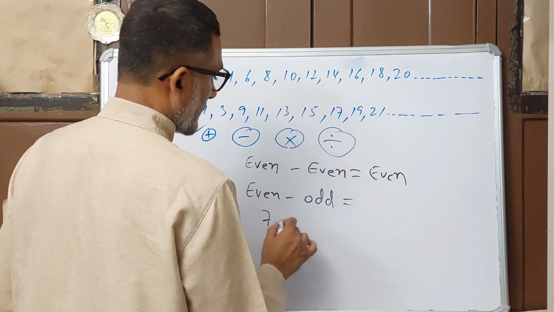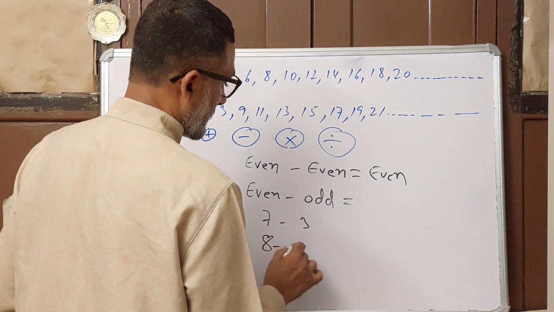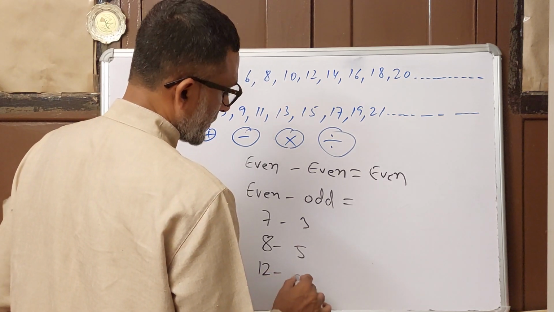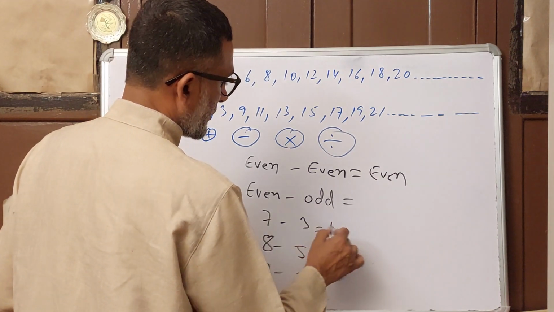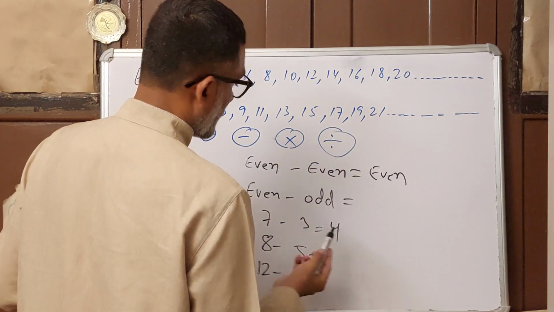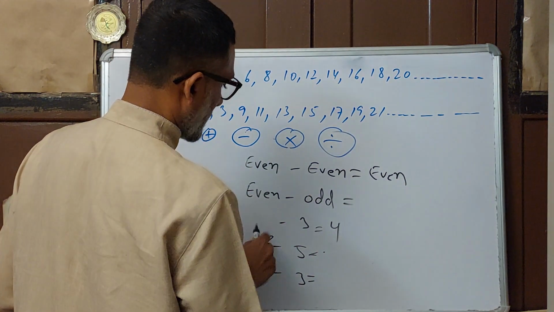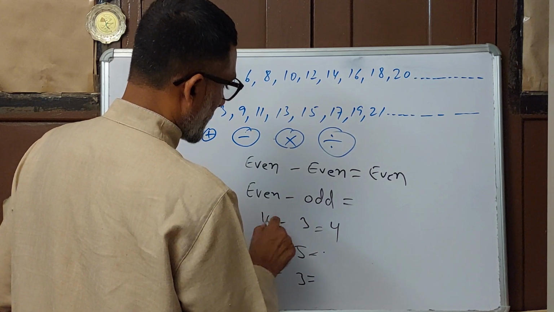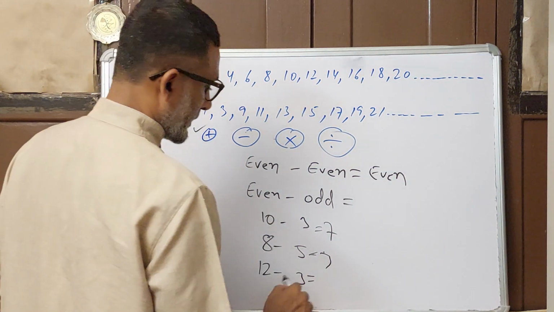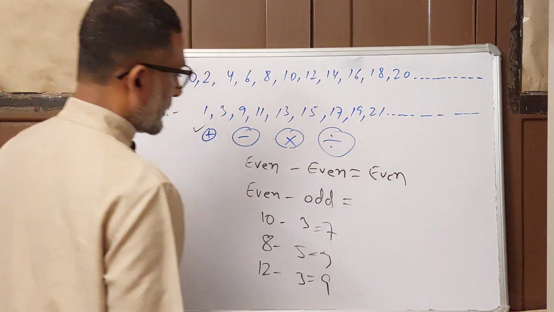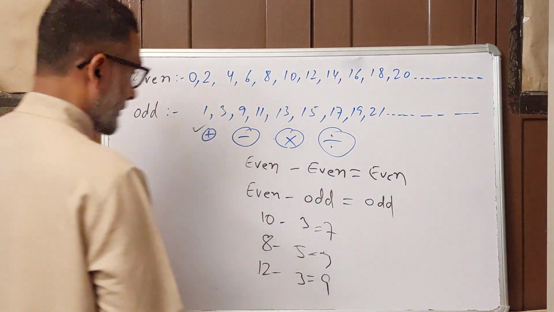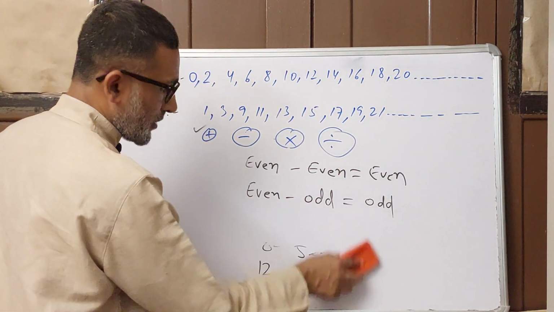Like for example, 10 minus 3, it will be 7, 8 minus 5, 3, 12 minus 3, 9. All are coming out odd. So even minus odd is always an odd number.